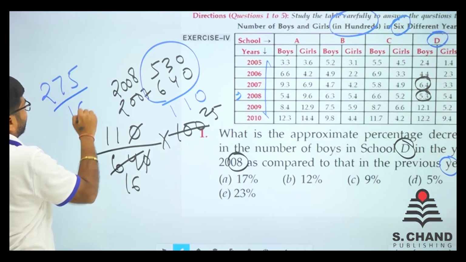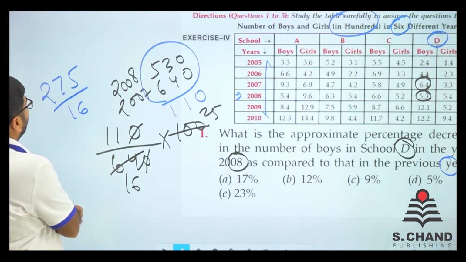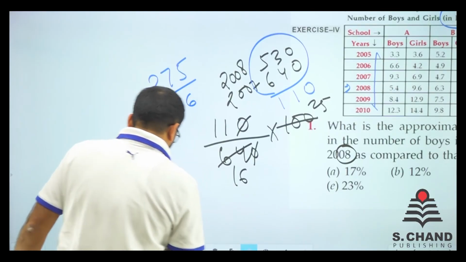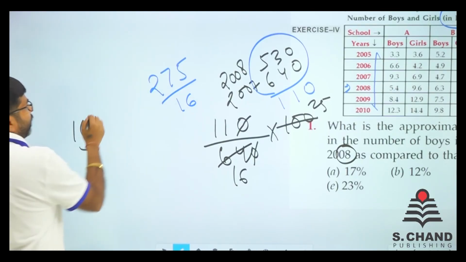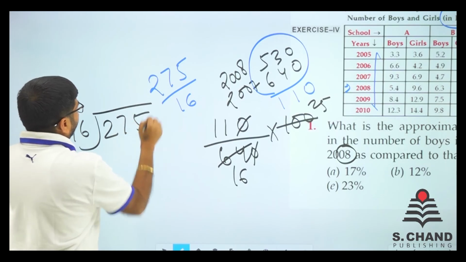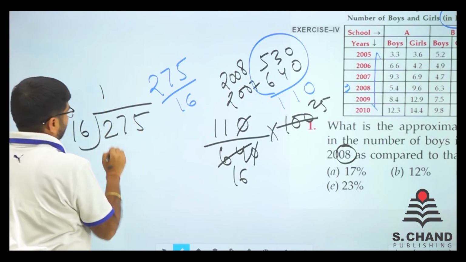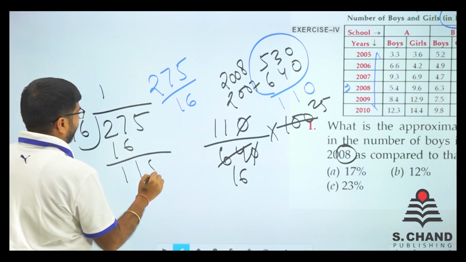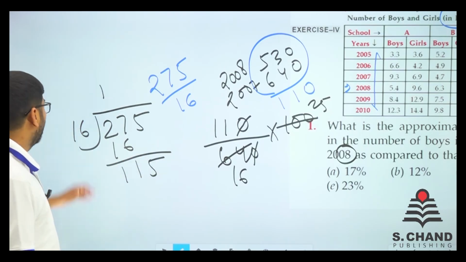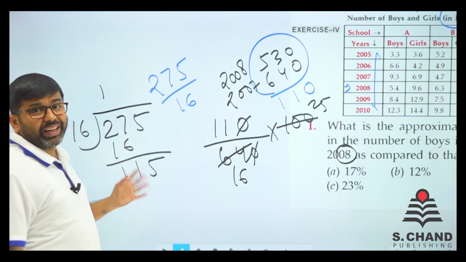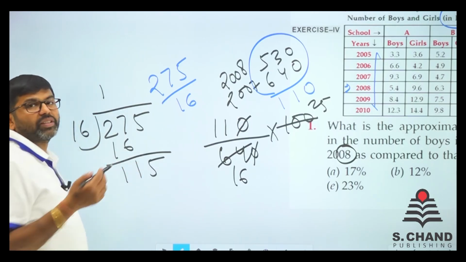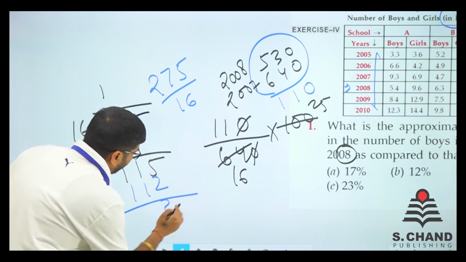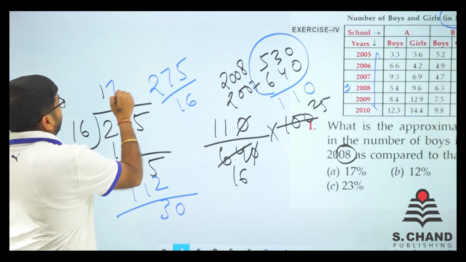275 divided by 16 we need to do, right? You can't do anything, just divide it. So we have 16 here, we have 275 here. One time it is 16. What is left? 7 minus 6 is 1, 1 and 5, so 115. How many times? 16 into 7 is 112. So we get 112 here, and we get 0, 7 point something.